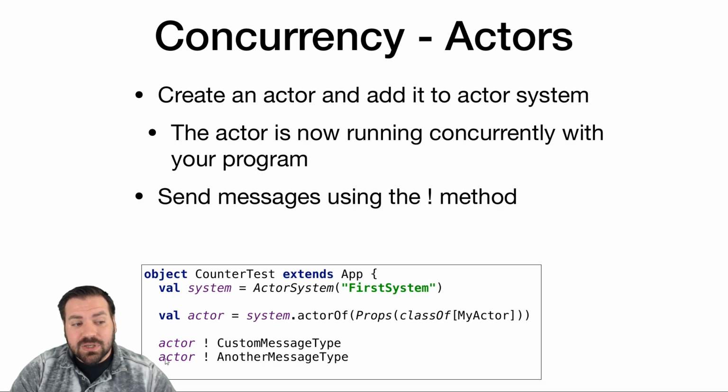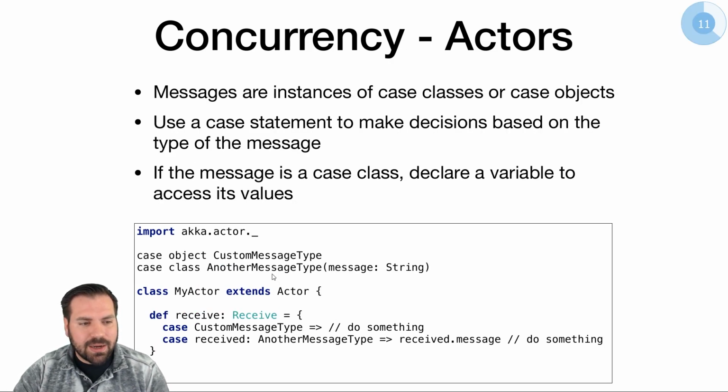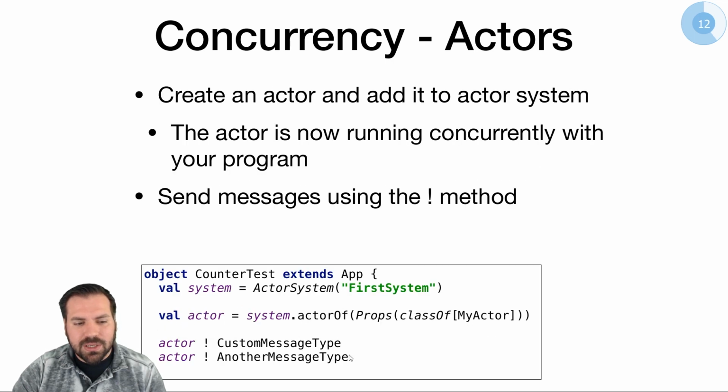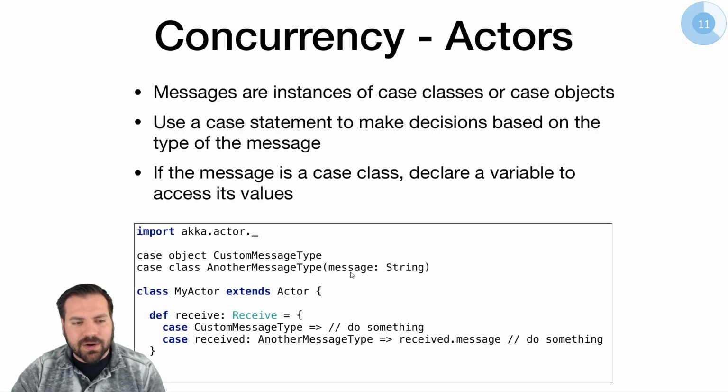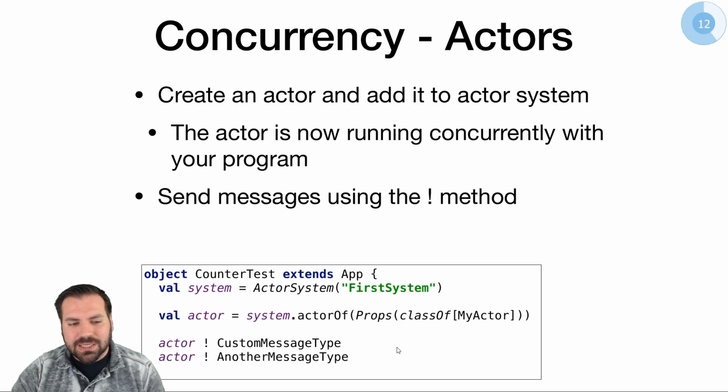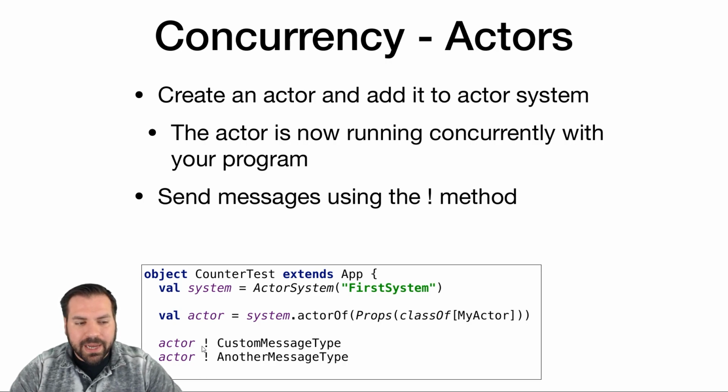Whenever we have a reference to an actor, we can send it messages using this exclamation mark method. That's the entire method name. It's one character, and it says, actor, send this message to the actor. Actually, I think I messed that up, didn't I? Another message type should take a string here for the actual message. So there should be parentheses and the string that's actually being sent. So this is how we send messages to an actor once we have a reference to that actor.